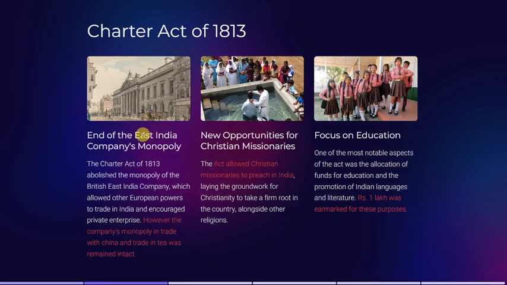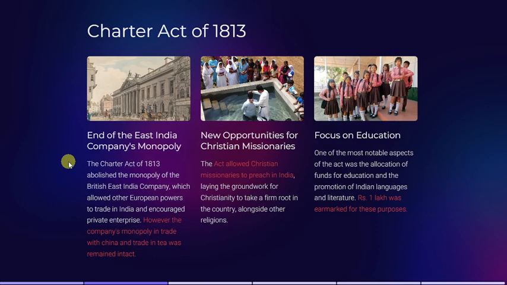The very first important point of the Charter Act of 1813 is that it ended the East India Company's monopoly regarding their trade in India.